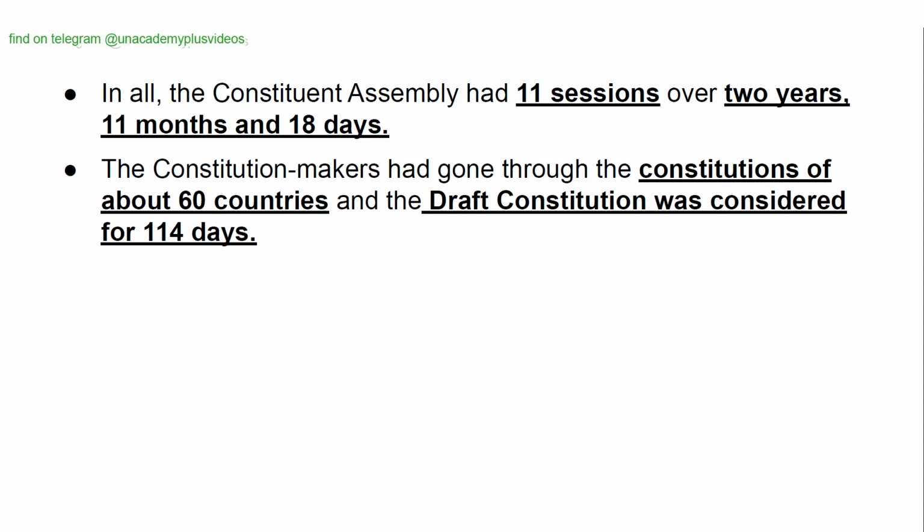In all, the Constituent Assembly had 11 sessions over 2 years, 11 months, and 18 days. The constitution makers had gone through the constitutions of about 60 countries, and the draft constitution was considered for 114 days.